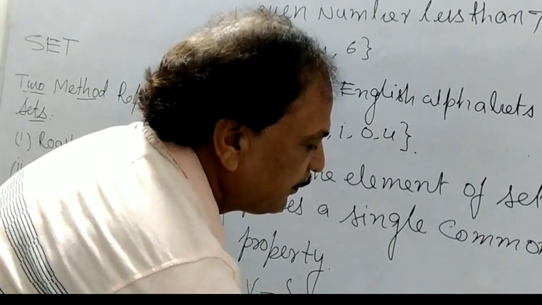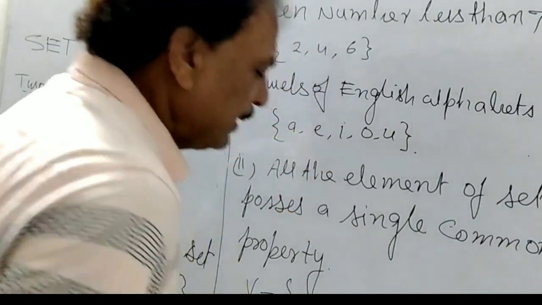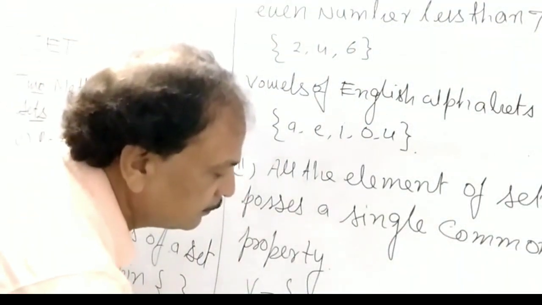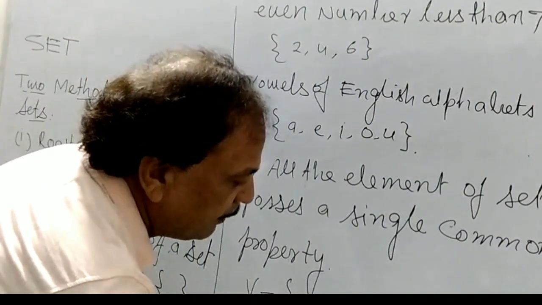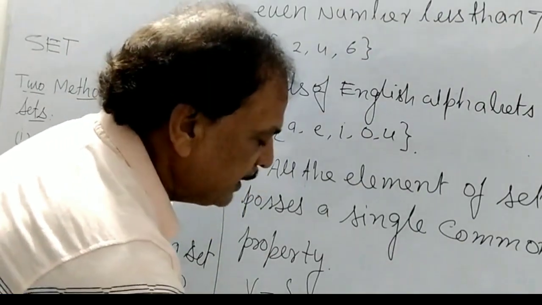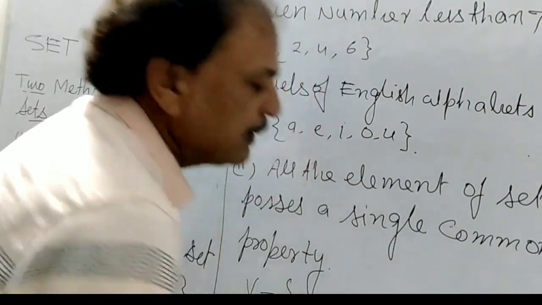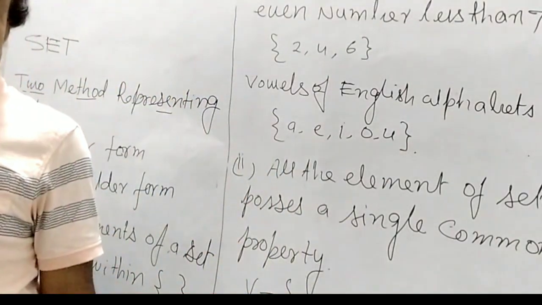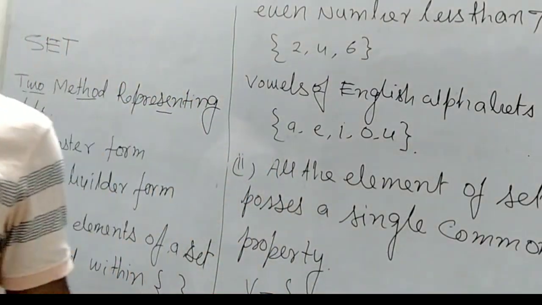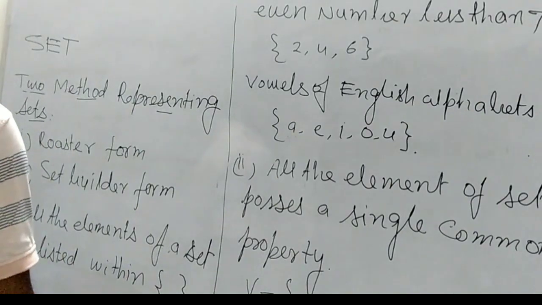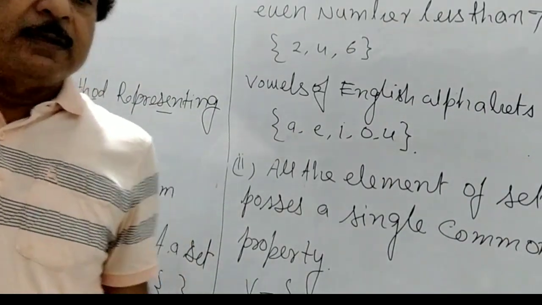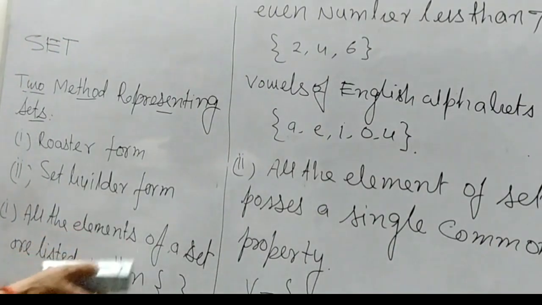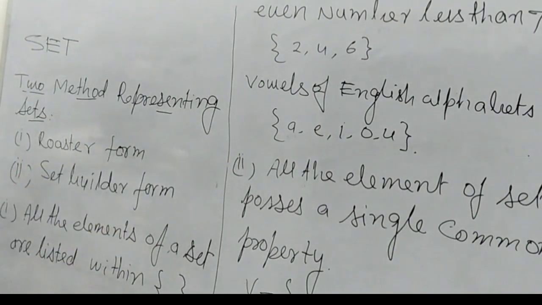X is a vowel in English alphabets. So this will be what? X is a vowel in English alphabets. That is the set. So just as these are the sets. So these are the sets. And next, now you take another example of these sets.